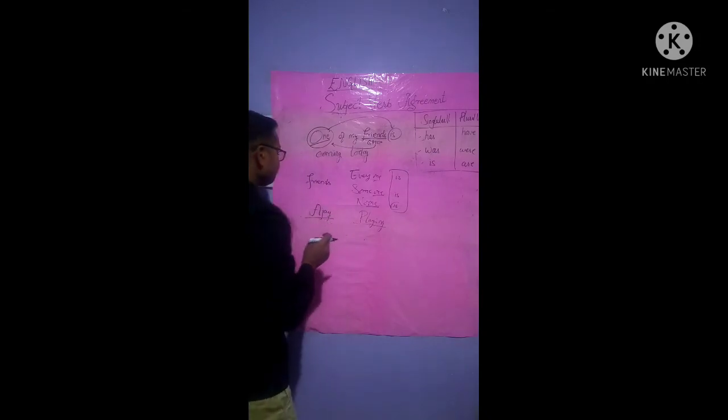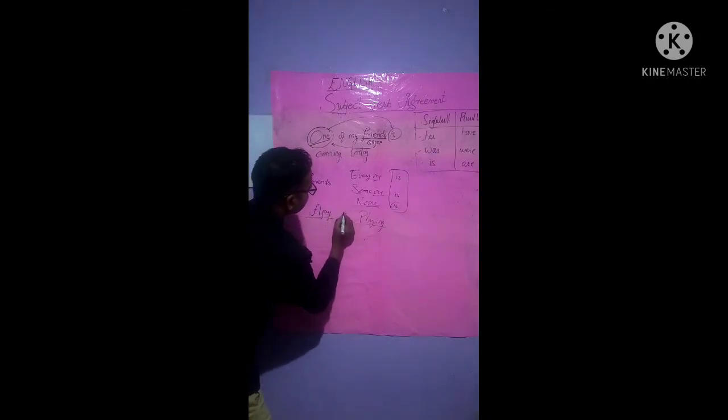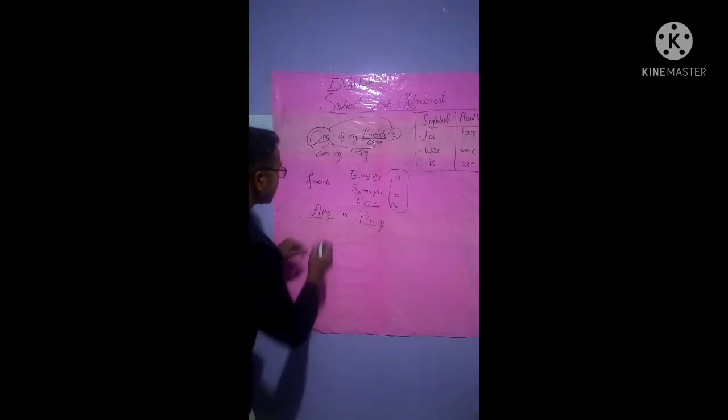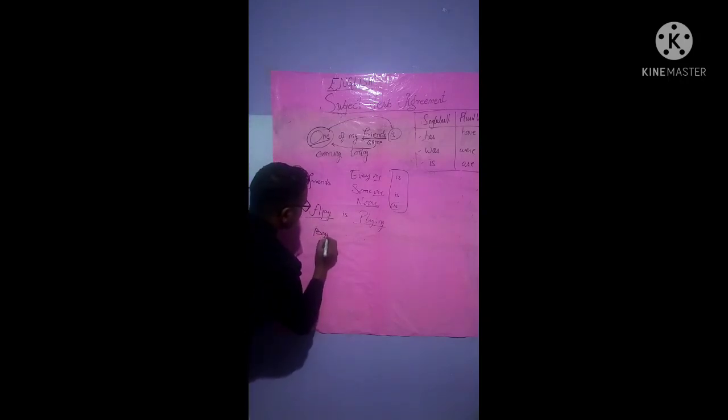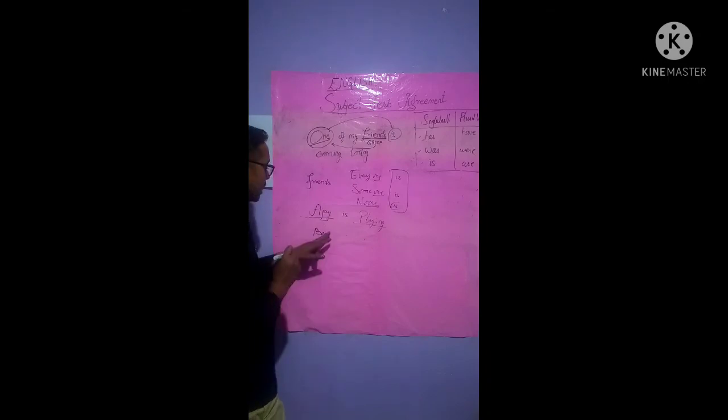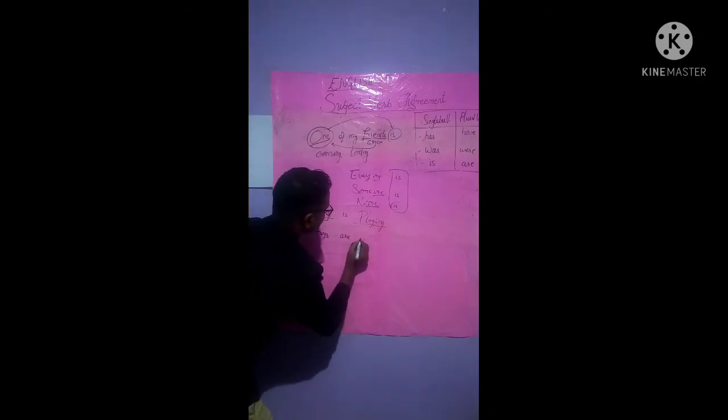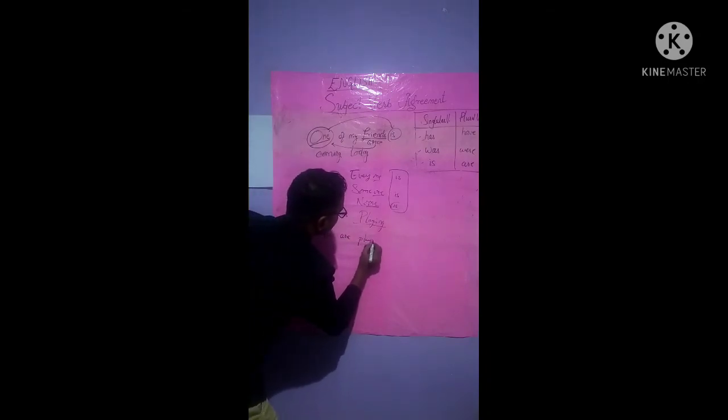That is, Ajay is playing. Ajay is one. Now boys, the s is there, isn't it? Boys are playing, isn't it?